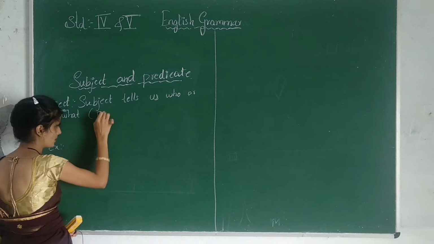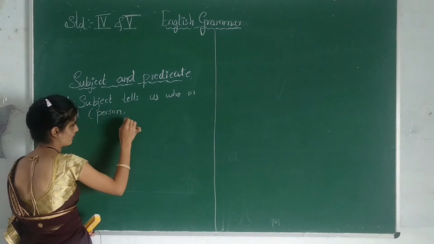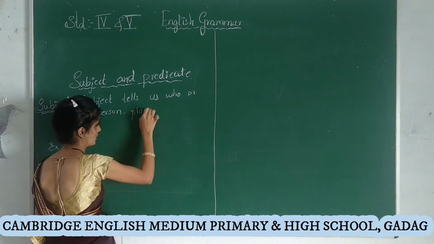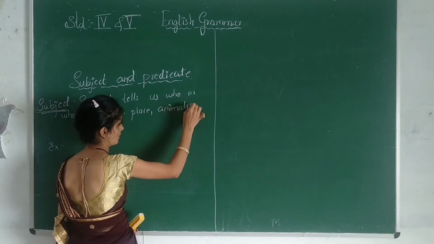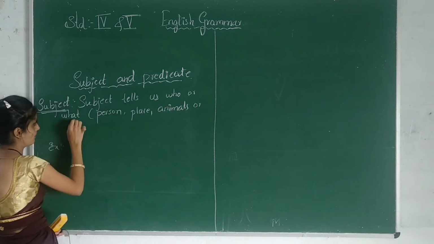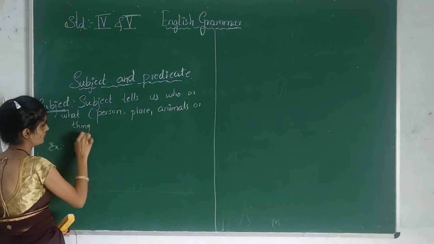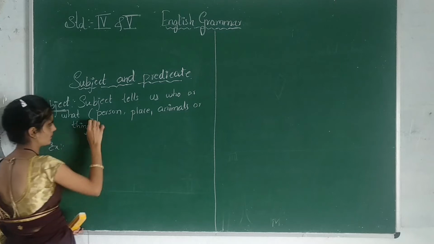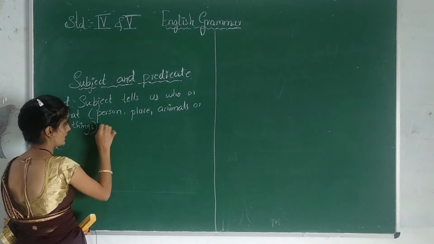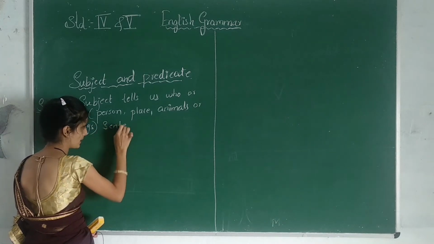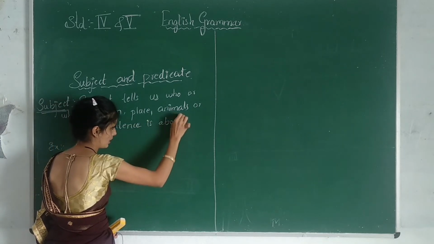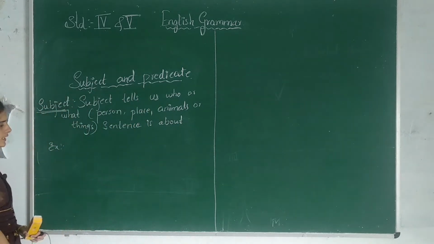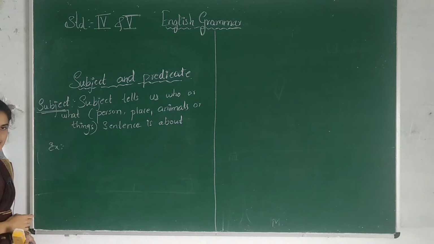It may be a person, it may be a place, it may be animals, or it may be things. That is what the sentence is about. Now we will take one example and discuss what the subject is.